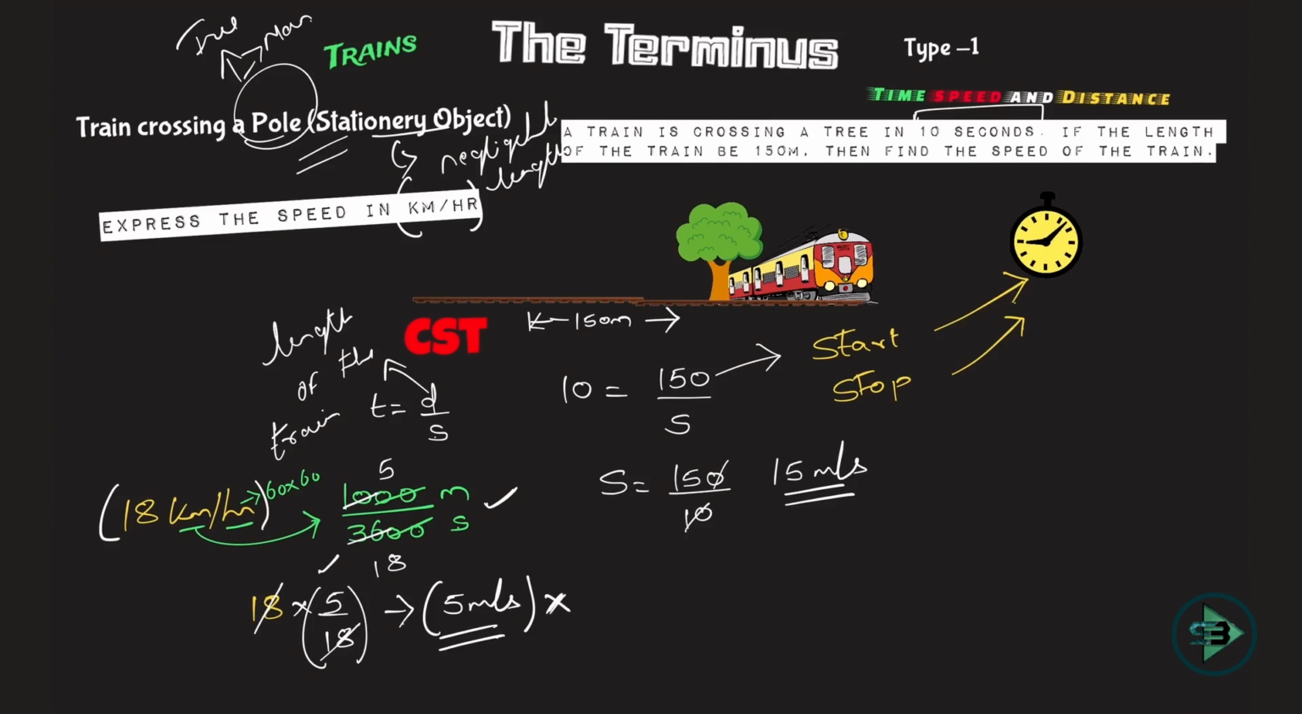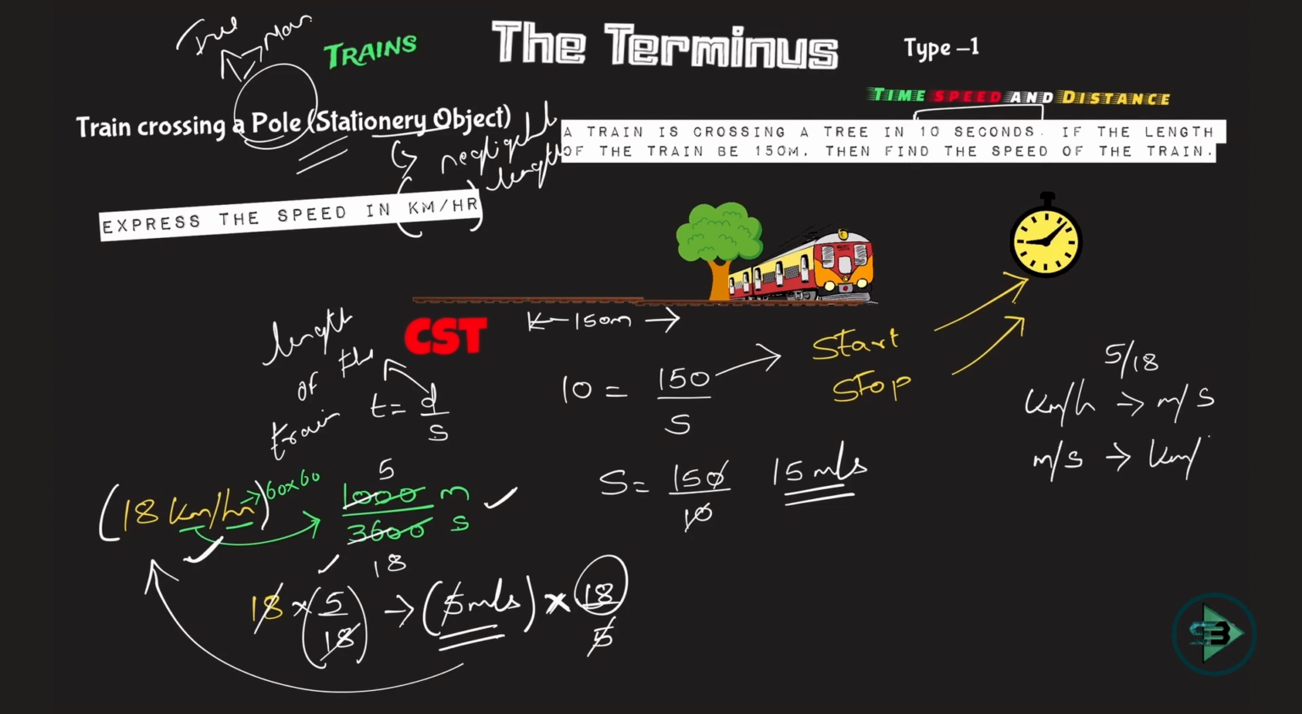Now I need to go back from here to here. What will I do? Multiply by 18 by 5. That's quite clear now. This 5 gets cancelled. I get the answer as 18. Correct. So kilometer per hour to meter per second, what will you do? Multiply by 5 by 18. And if the reverse is asked, meter per second to kilometer per hour, what will you do? Multiply by 18 by 5. And that's how the problem becomes easy.